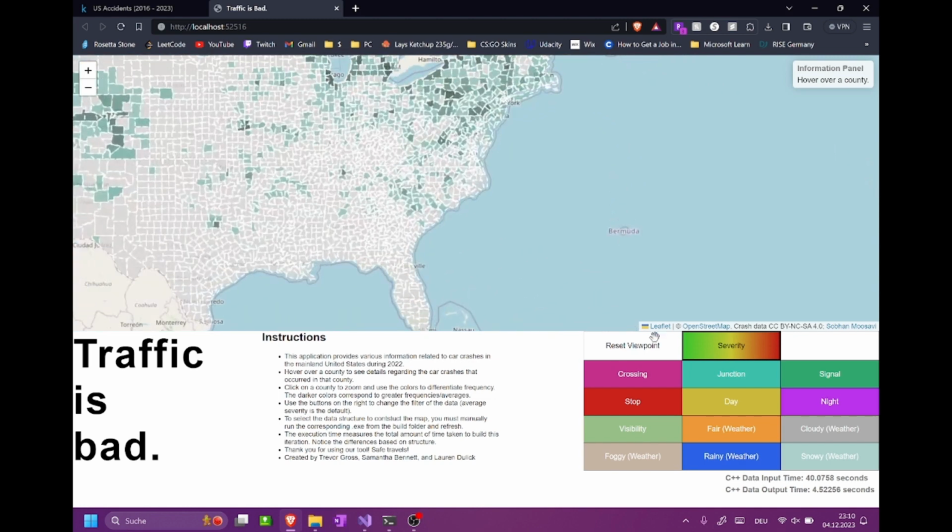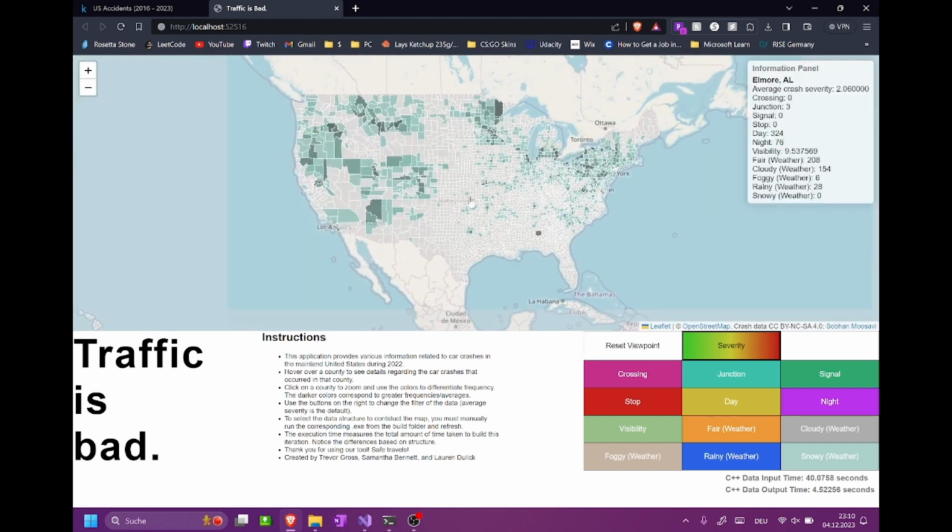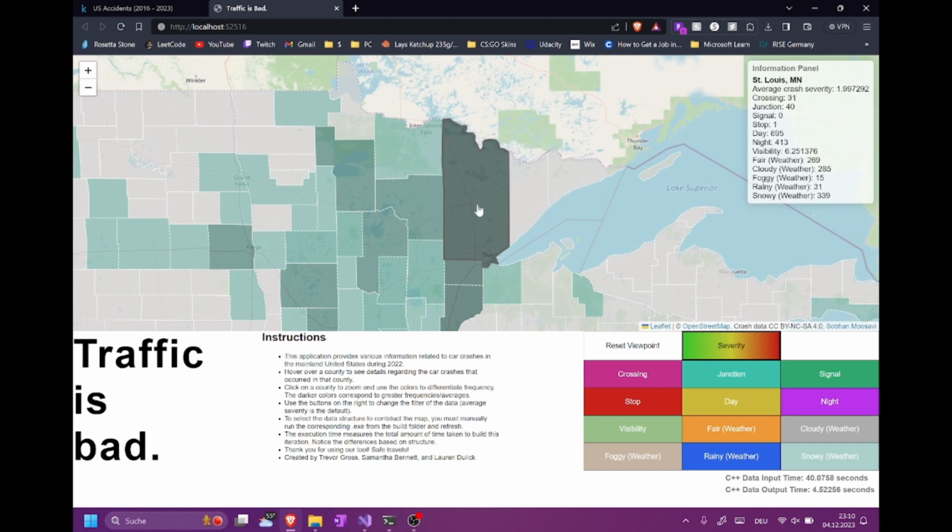There's also this button that allows you to reset the viewpoint, so if you move around the map at any point, you can immediately move back to the default view. And by zooming into any county, if I want to zoom in on St. Louis, Minnesota, all you have to do is click on it, and it zooms straight in, and you can reset yourself right back.